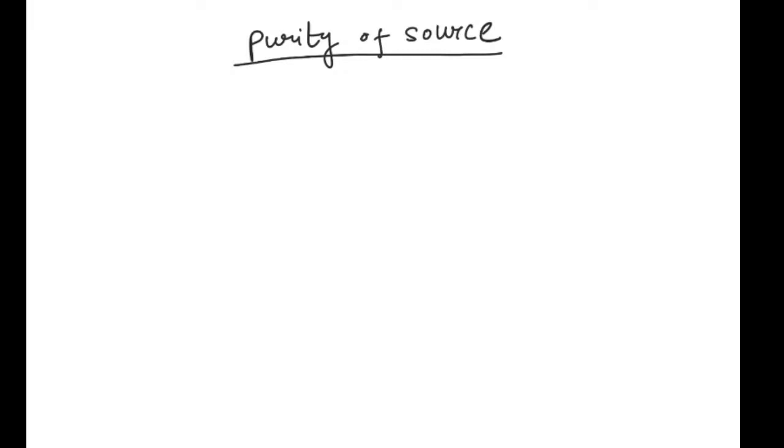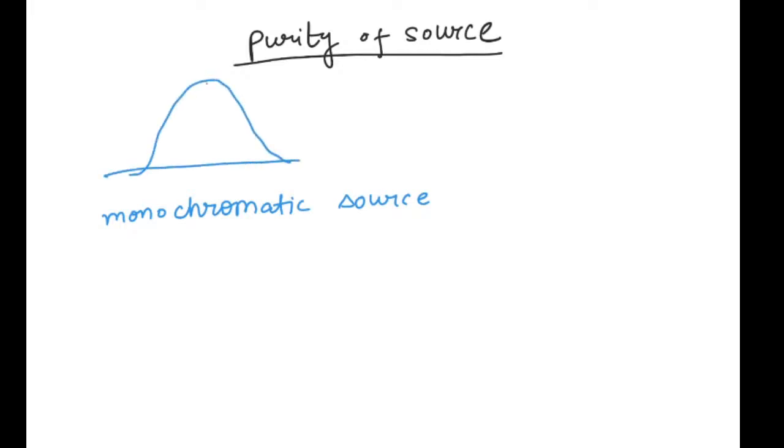So if we want to compare, let's say I am having a monochromatic source which is let's say krypton. A normal source which is even claiming it to be monochromatic will be having the spectral width which is given by this.